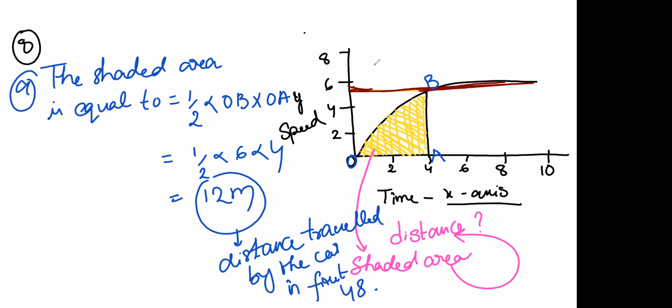Yeah, B, if you look into your textbook 113 page number, the same question B is also given. Which part of the graph represents uniform motion of the car? Can you tell me which part of the graph represents uniform motion of the car? Where is uniform motion here?